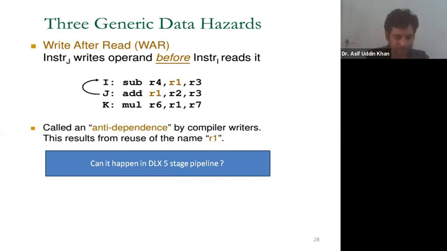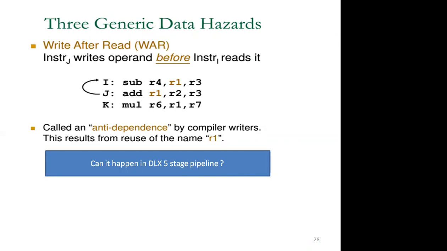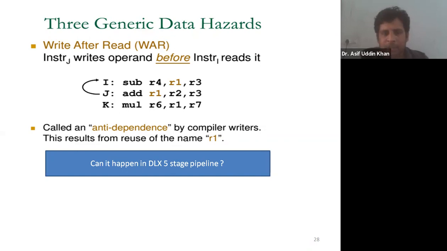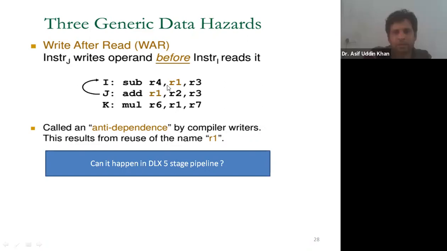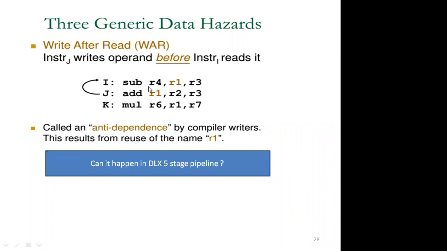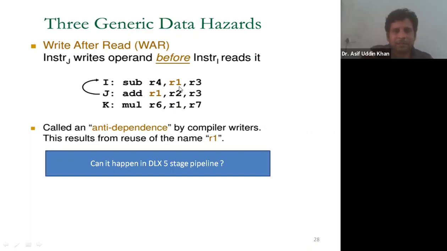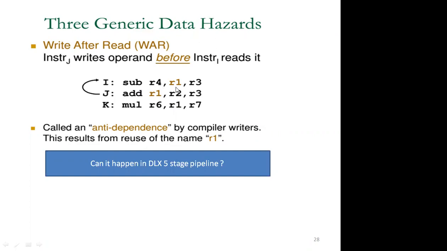Yes, your answer is correct. Tell the reason. Because the read operation is done first. Yes. If you apply the clock cycles, suppose this I instruction starts at clock cycle number 1, then the register read operation will be done at which clock cycle? 2, sir. Yes, in clock cycle number 2, this register R1 will be read.